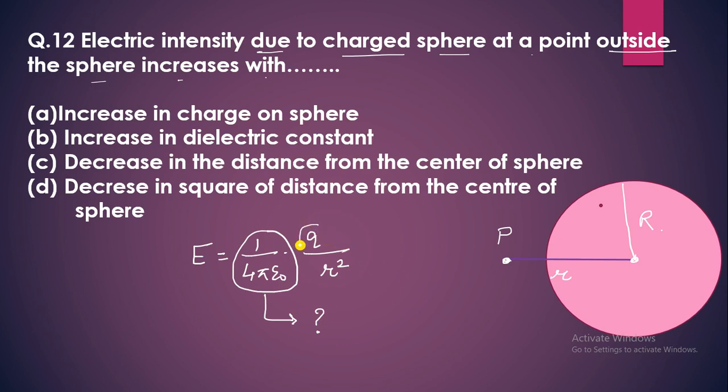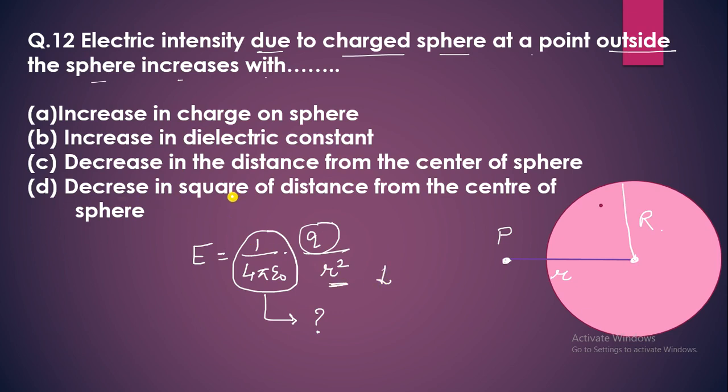And the charge on the sphere is also constant, fixed, it doesn't change. But the distance can vary. The electric field intensity increases when the value of r square decreases.